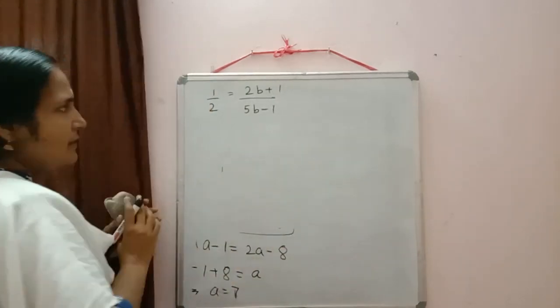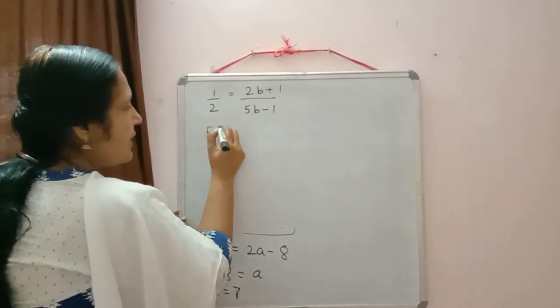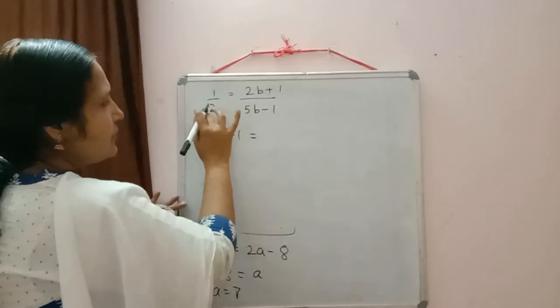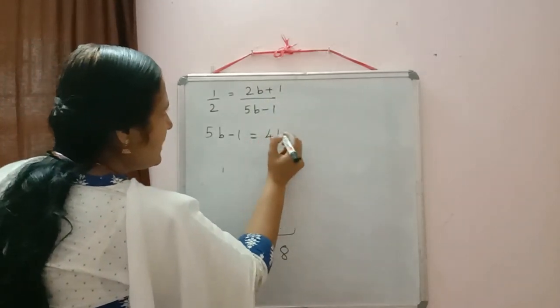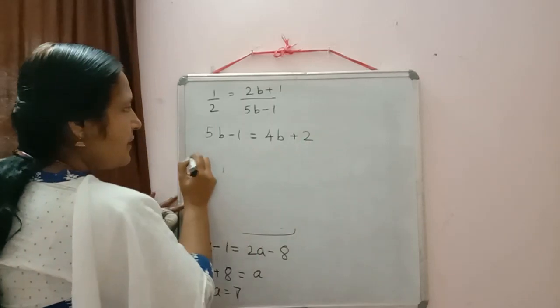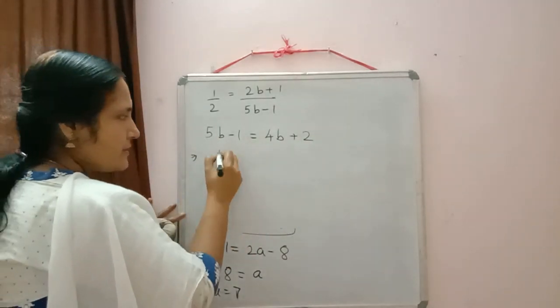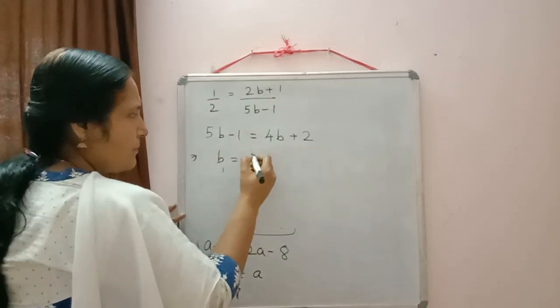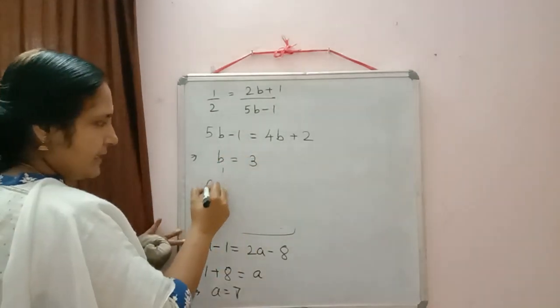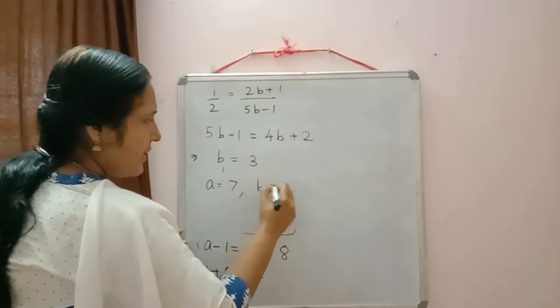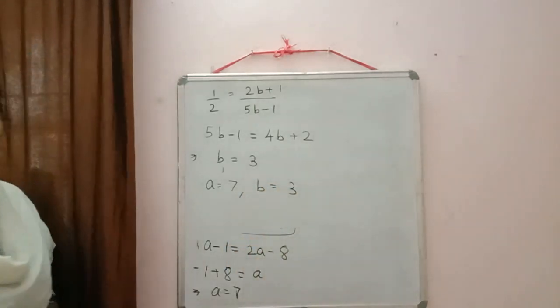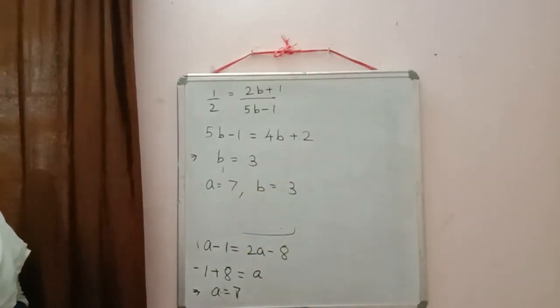Yes, it will come 5b minus 1 is equal to 2 2s are 4b plus 2. Now we can shift 4b to left hand side. So 5b minus 4b, b is equal to 2 plus 1, 3. So we are getting a is equal to 7 and b is equal to 3. So moving on to the next question.